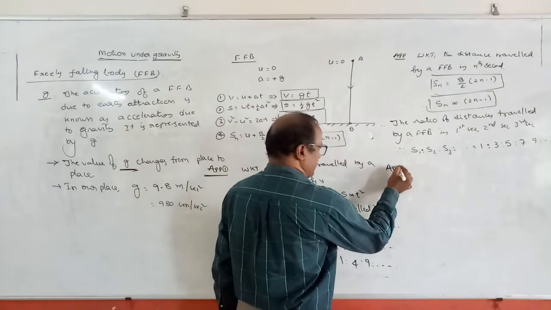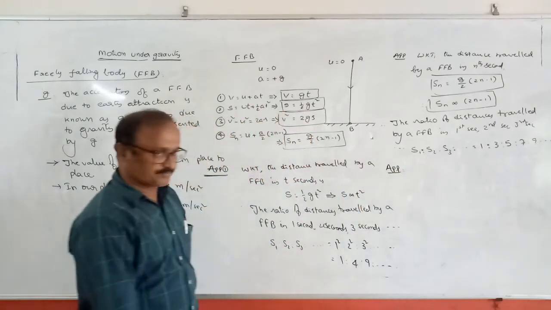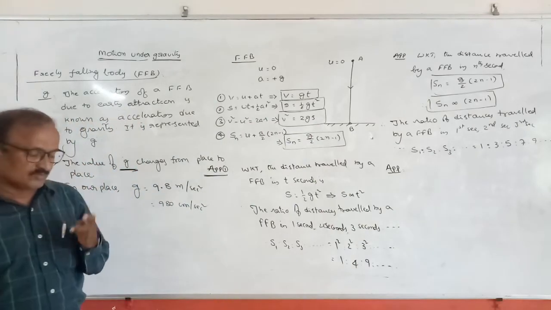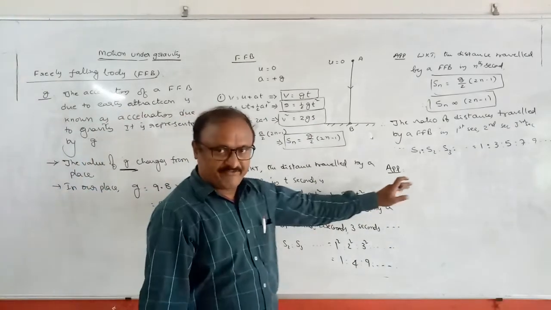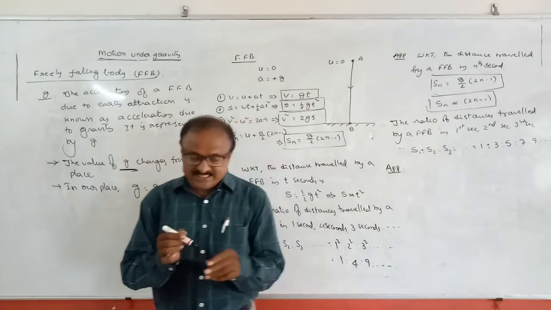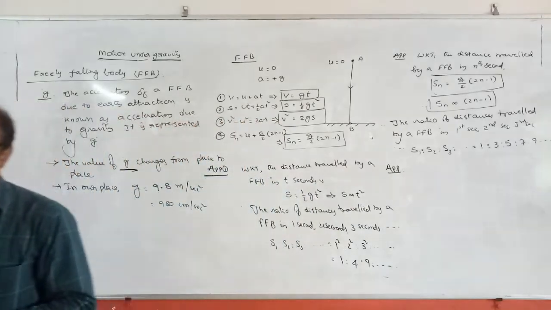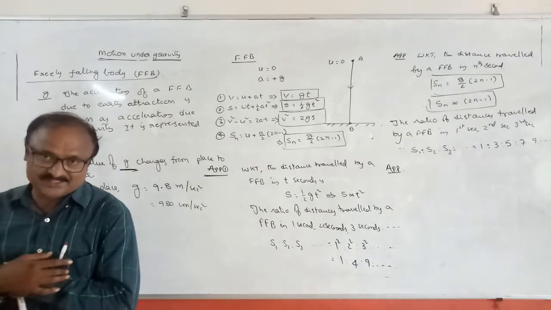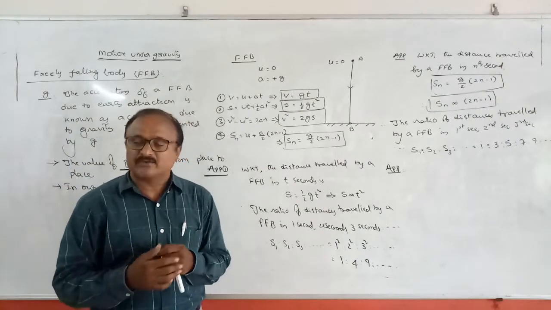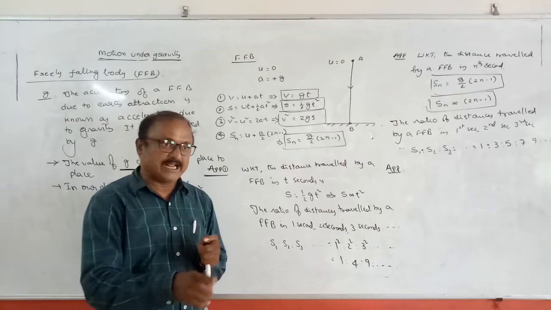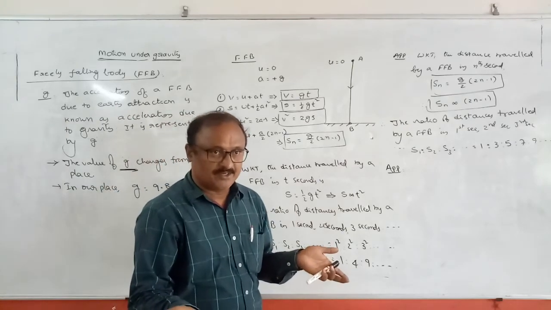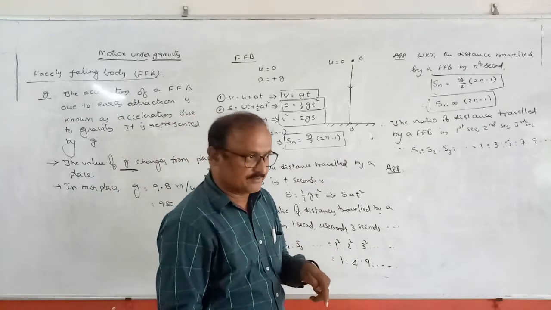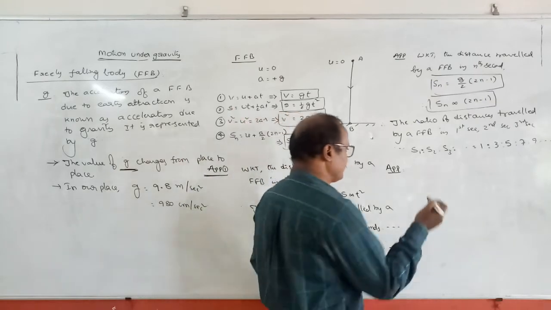Again, one more application or point. For example, let the distance traveled by a freely falling body in the nth second be x. Then how do we find the distance traveled by a freely falling body in the n minus 1 second or in the n plus 1 second? See here.